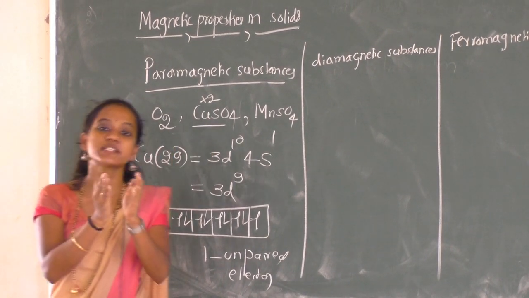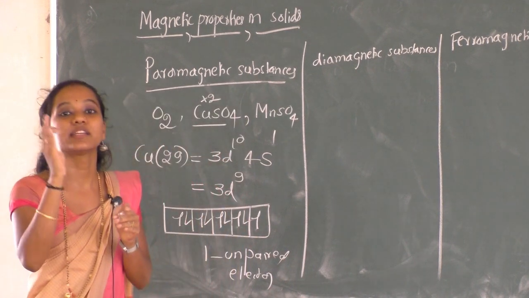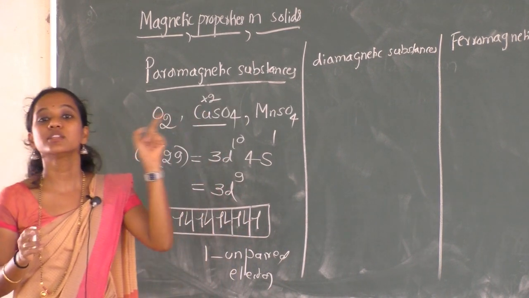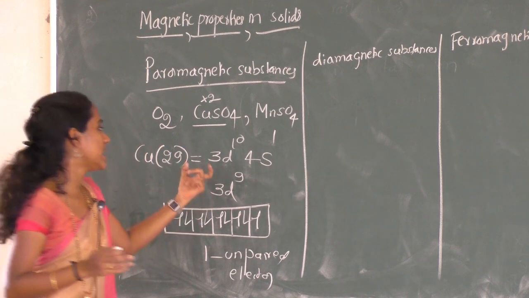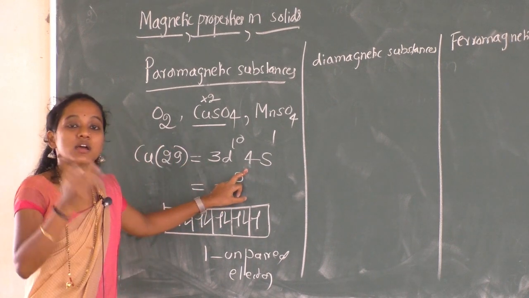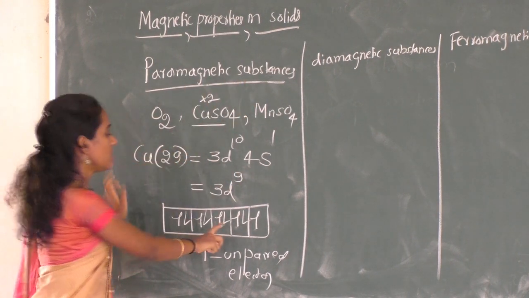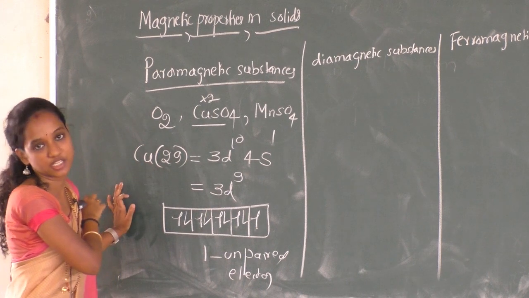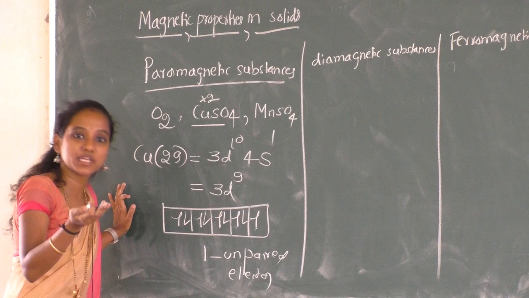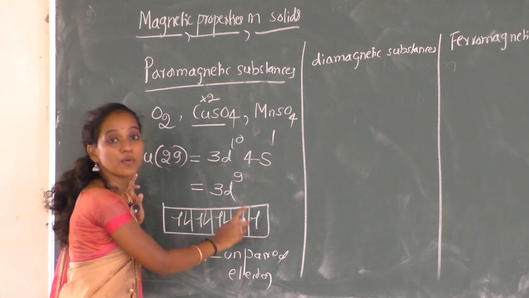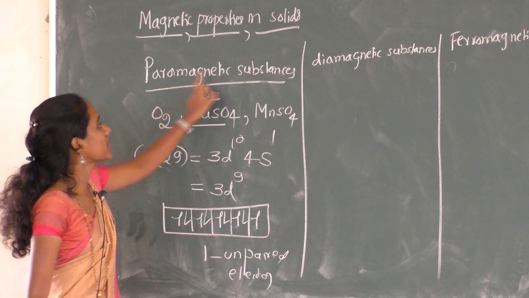That means any substance, if it is to be attracted by the magnetic field, then there should be the presence of 1 or more unpaired electrons. Understood? In any substance, if it is attracted by the magnetic field, that means it should have 1 or more unpaired electrons in it. The main condition to show magnetic behavior is the presence of 1 or more unpaired electrons.